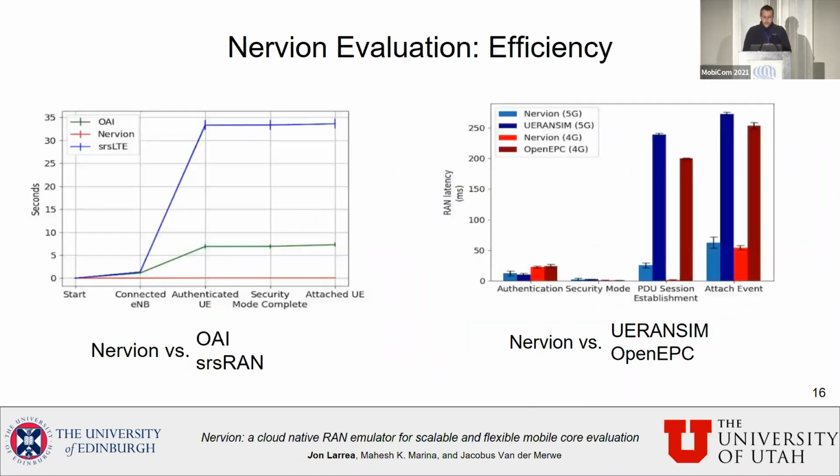We also evaluated the efficiency, or the performance, of Nervion. To do so, we compared Nervion against two types of emulators. First of all, those emulators that implement the entire radio stack, like OpenAirInterface or srsRAN. And we also evaluated Nervion against another type of emulator that only implements what is essential for the core network, like Nervion, which are represented by UERANSIM and OpenEPC. And we prove in the paper that the performance of Nervion is much better than any of these alternatives.